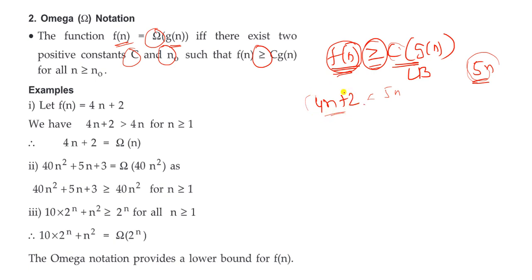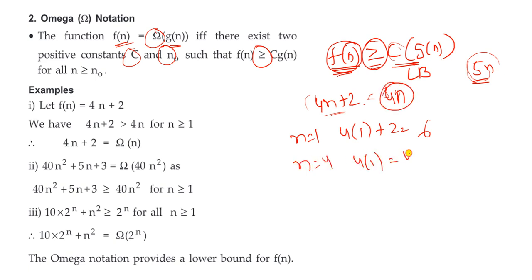So what is the lower bound of this value? That is 4n. Let us assume 4n, and simply take n equal to 1. So 4 into 1 plus 2 is 4 plus 2, which is 6. And in here, 4n with n equal to 1 is 4.